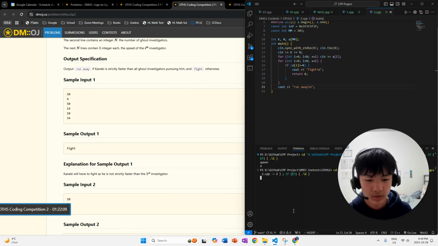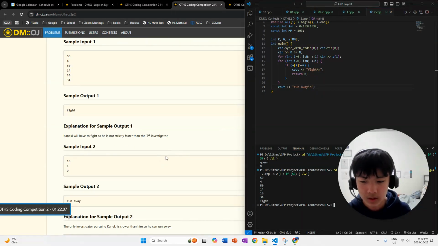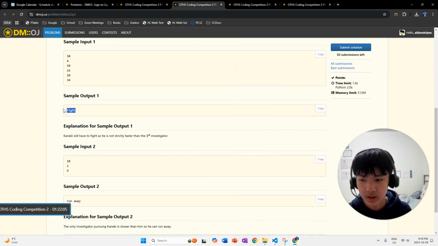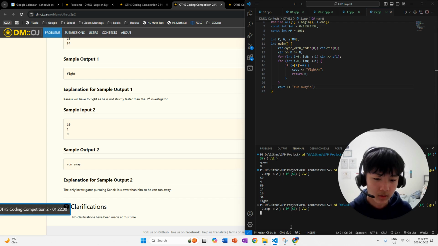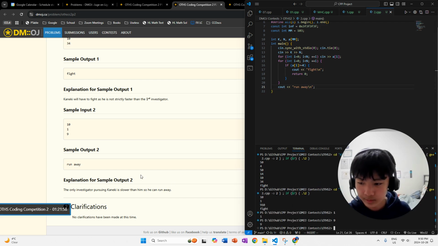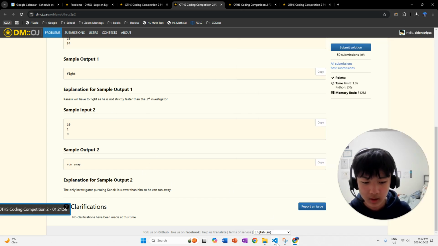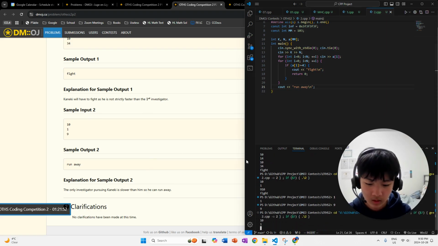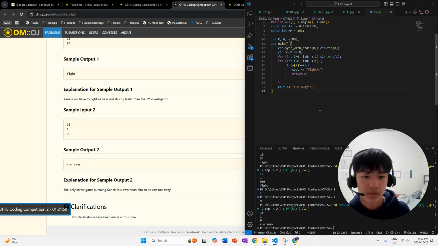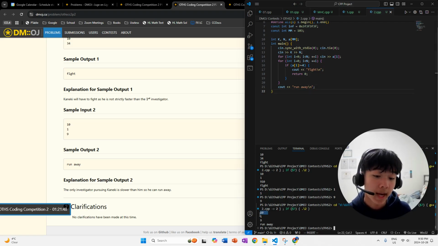Here we'll have all this. So I get fights, and fight is the correct answer for this output. And then let's do it for this one. Clearly I inputted something wrong. 10, 1, 9, run away. Kaneki's max speed is 10. The only ghoul has a speed of 9, so Kaneki can just outrun this dude.